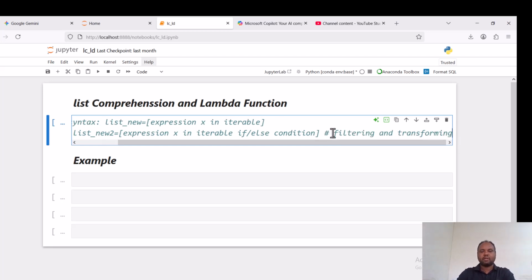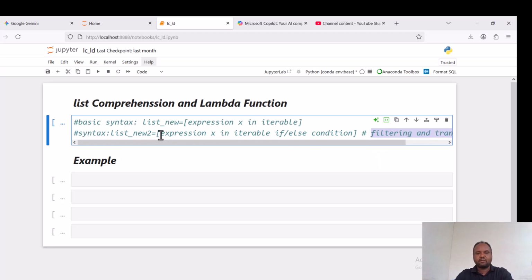The naming is a reflection of these activities. The part up to here is the transformation statement, whereas this if condition is the filtering statement. So this syntax contains both transformation and filtering. The first basic syntax is only transformation based on the existing iterable collection.